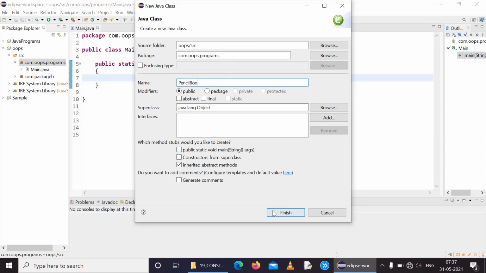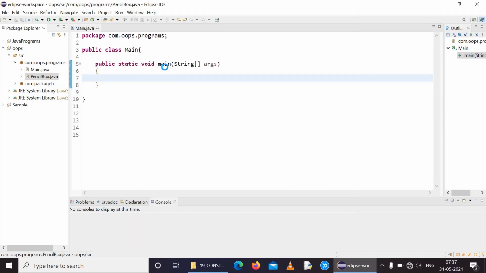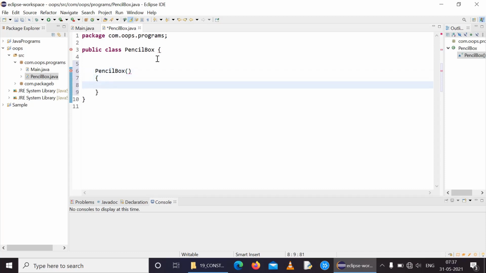So I'm creating a class named pencil box. We will now create a constructor: pencil box, open bracket, close bracket, and open brace, close brace.